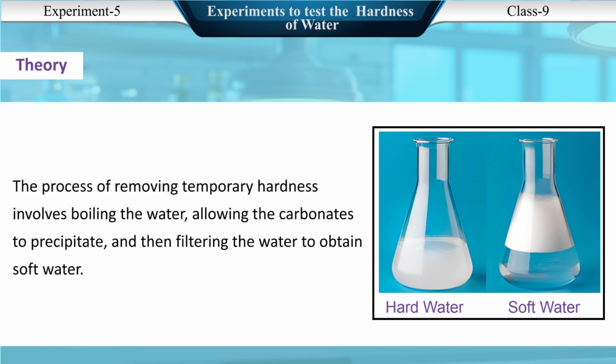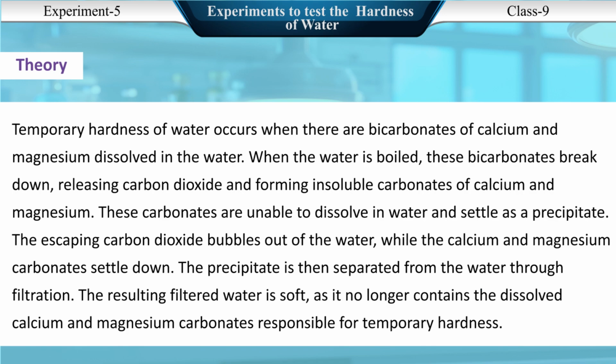The process of removing temporary hardness involves boiling the water, allowing the carbonates to precipitate, and then filtering the water to obtain soft water. Temporary hardness of water occurs when there are bicarbonates of calcium and magnesium dissolved in the water. When the water is boiled, these bicarbonates break down, releasing carbon dioxide and forming insoluble carbonates of calcium and magnesium. These carbonates are unable to dissolve in water and settle as a precipitate.